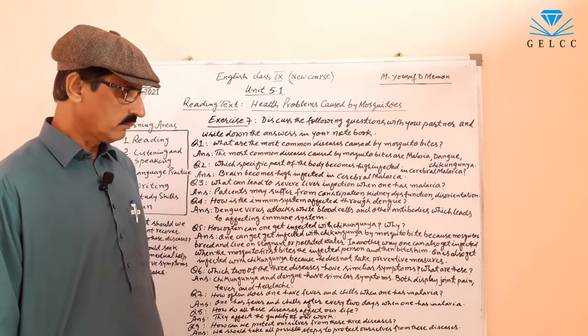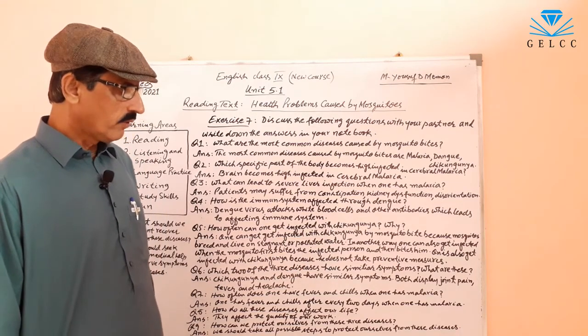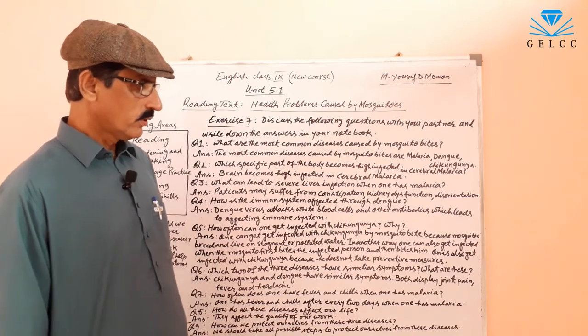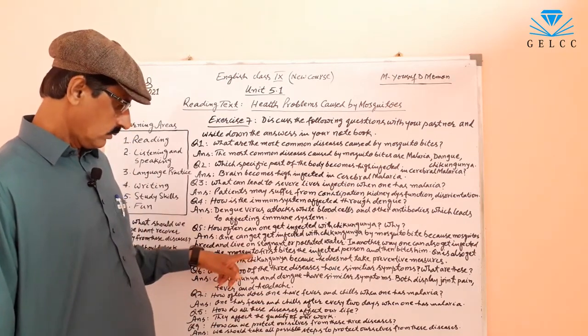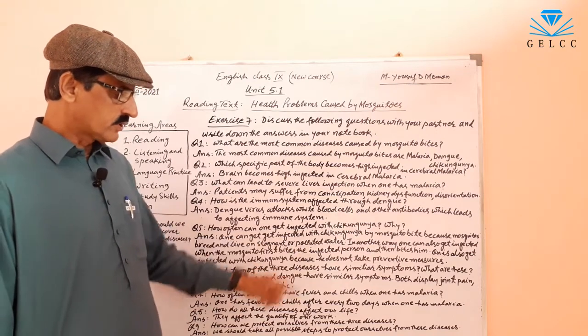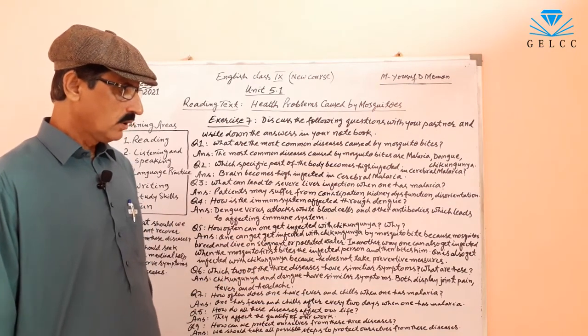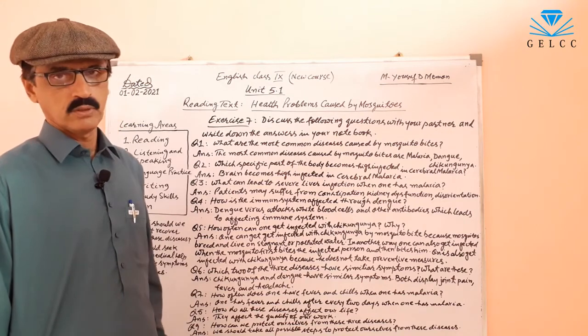In another way, one can also get infected when the mosquito first bites the infected person and then bites him.